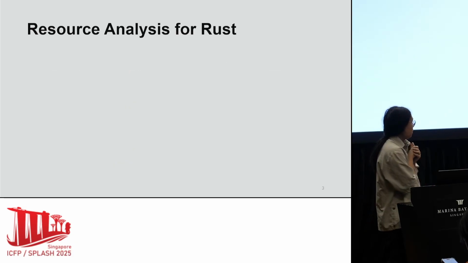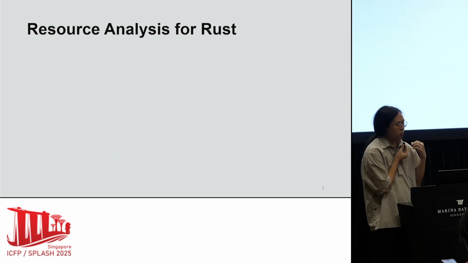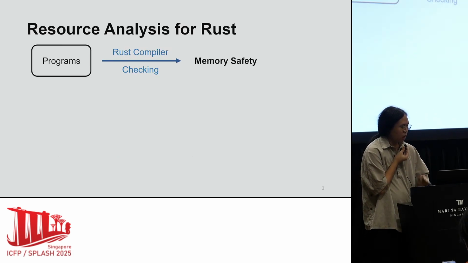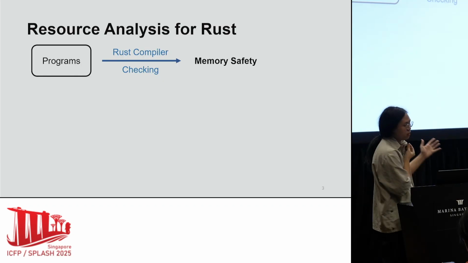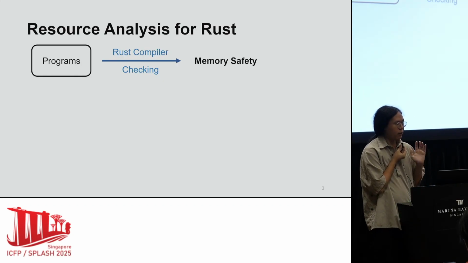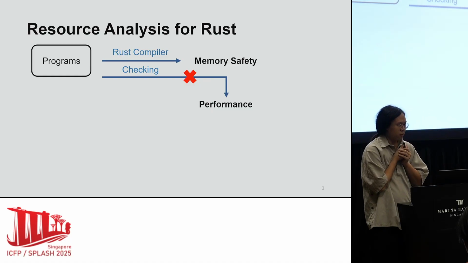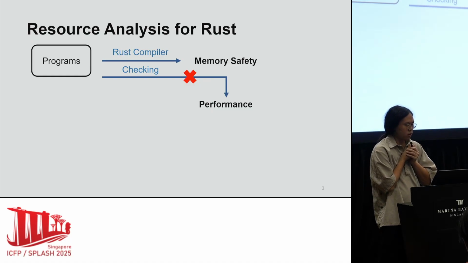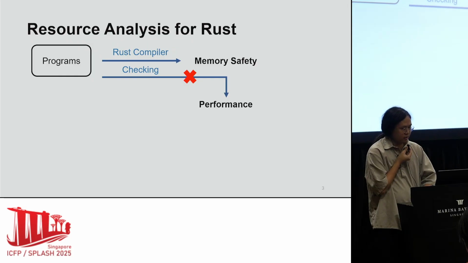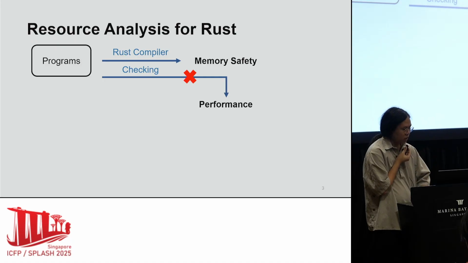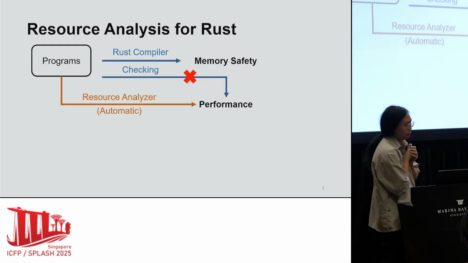The Rust compiler checks the memory safety of programs. However, memory safety does not naturally guarantee good performance. A Rust programmer may write memory-safe but poorly performing programs. Resource analysis, especially the automatic one, helps Rust programmers understand the performance of their code.